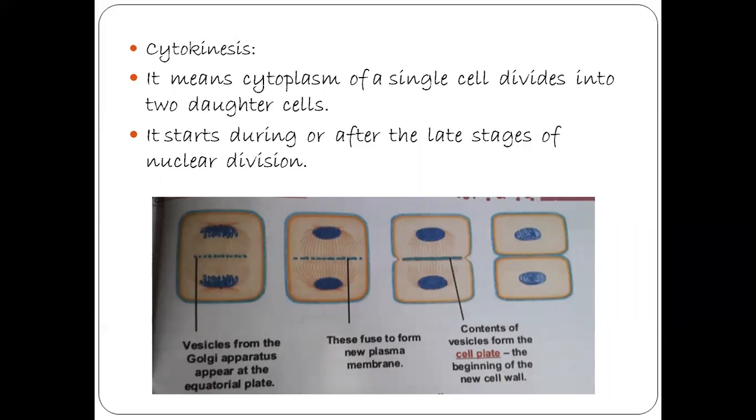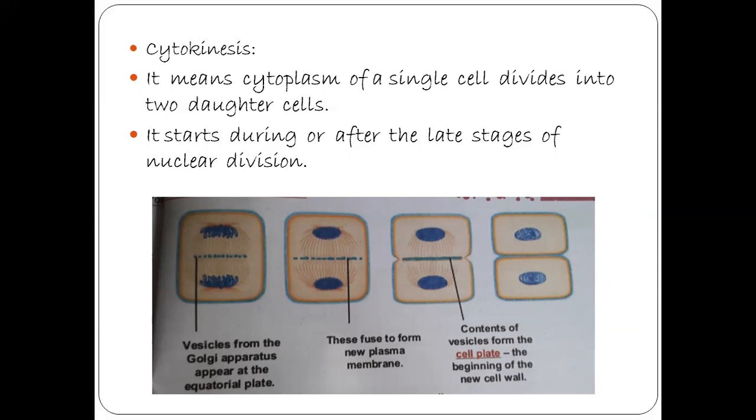So when does it start? During or after the late stage of the nuclear division. What is the late stage? Telophase. So after the telophase, the cytokinesis, that is the division of the cytoplasm, takes place. So in plants, the cytokinesis takes place by cell plate formation. First, the formation of the cell plate takes place.